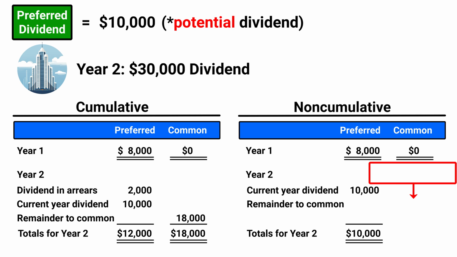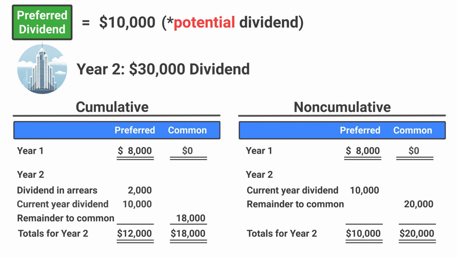To compute what's left, take the $30,000 of total dividends declared, subtract the $10,000 paid to preferred stockholders to get $20,000 of dividends paid to common stockholders for year two. As you can see, dividends paid to preferred and common stockholders is affected by whether preferred stock is cumulative or non-cumulative.